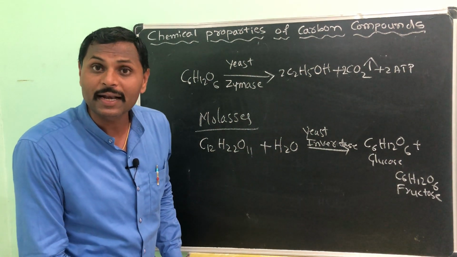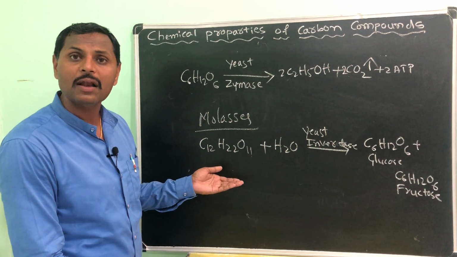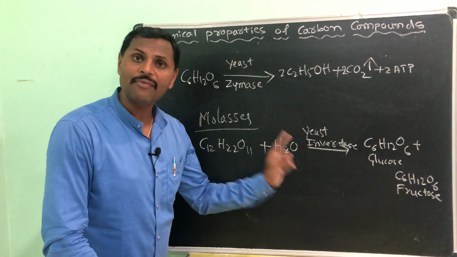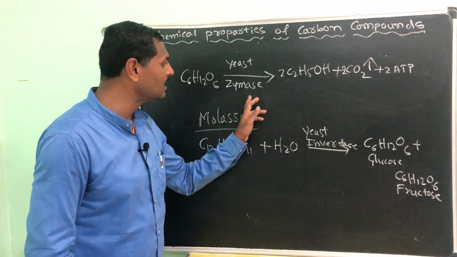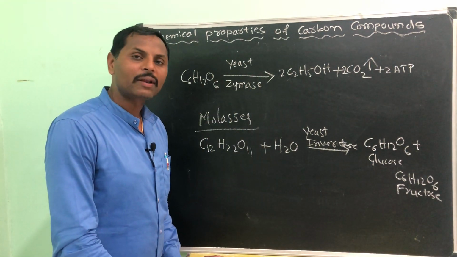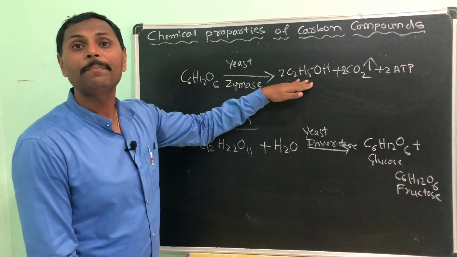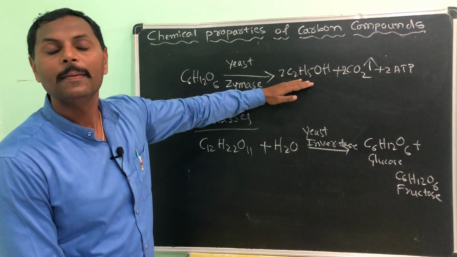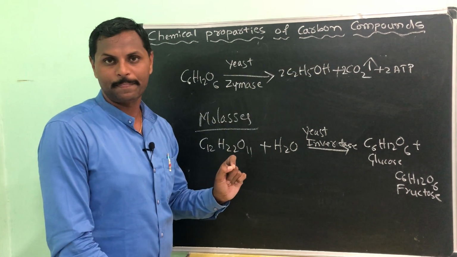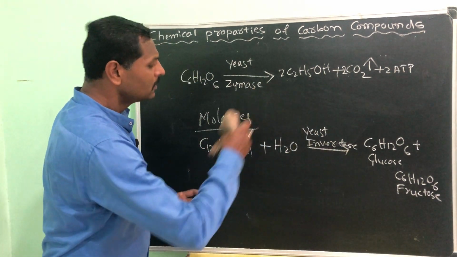What is fermentation then? Fermentation is a process in which complex molecules are converted into simpler molecules by the action of enzymes, which are released by microorganisms. Understood? Like this, we prepare the ethanol, or we manufacture the ethanol commercially. Understood this? Okay then. So how does it look?